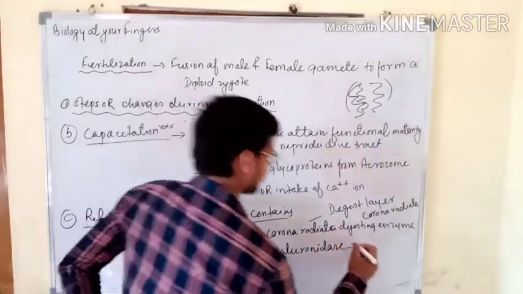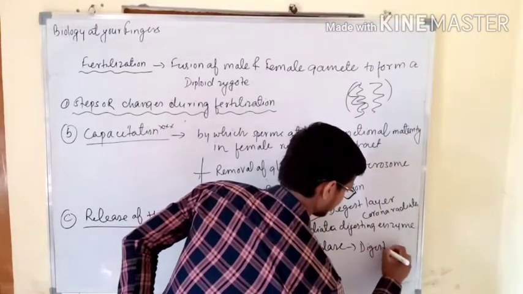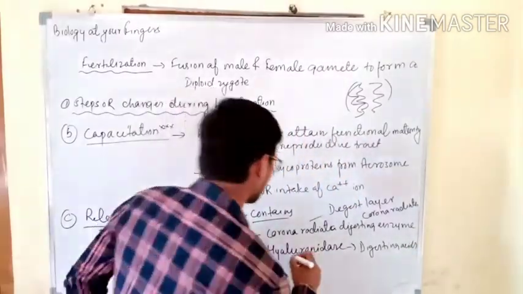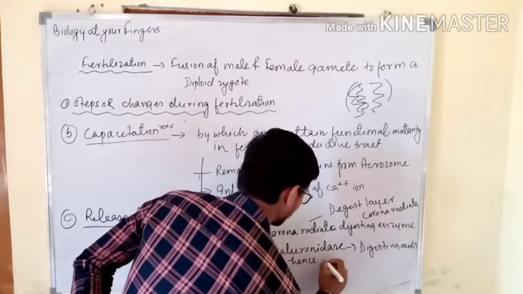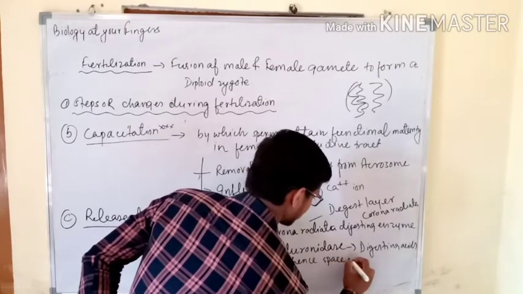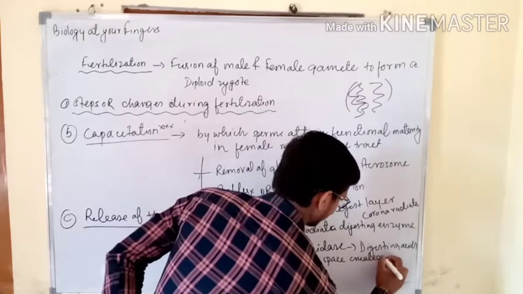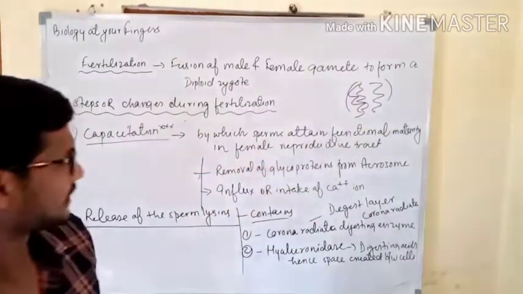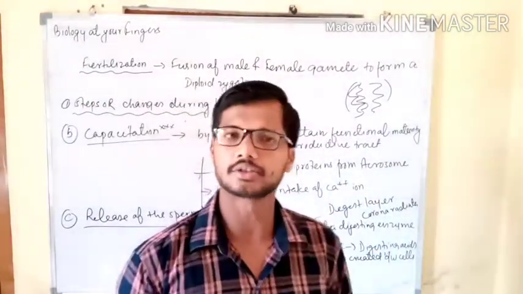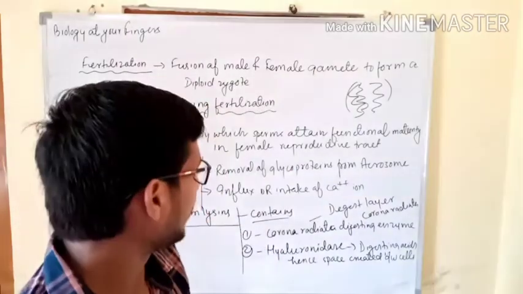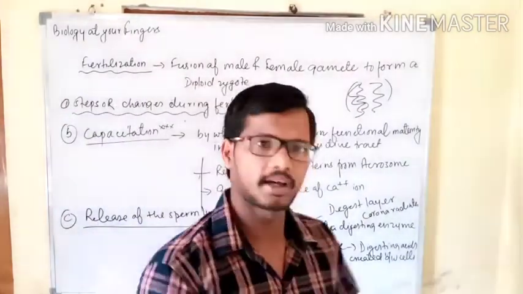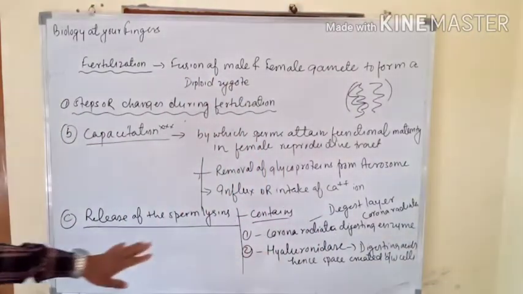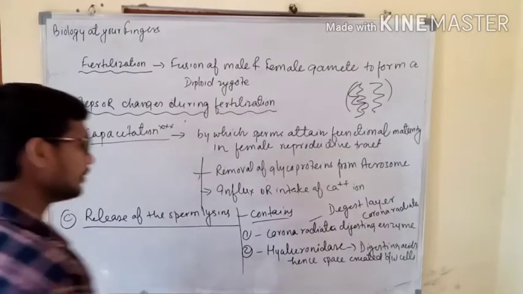The second one is hyaluronidase, which digests hyaluronic acids that are present between the cells, and hence a space is created between the cells. Hyaluronidase digests the hyaluronic acid present in between the cells. By that, the cells are separated and a space is created, and through that space the sperms are able to reach there.